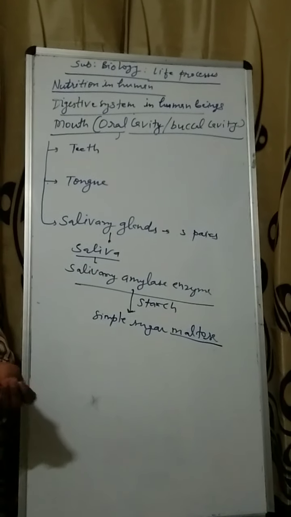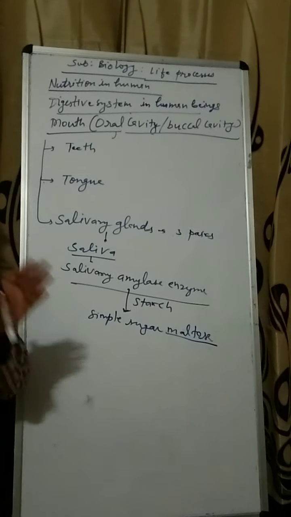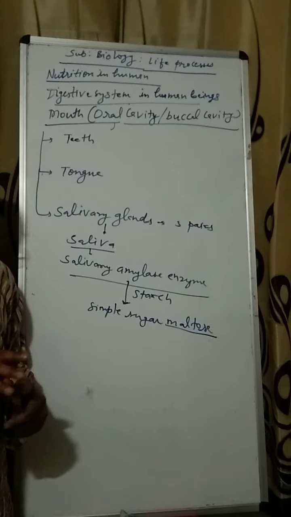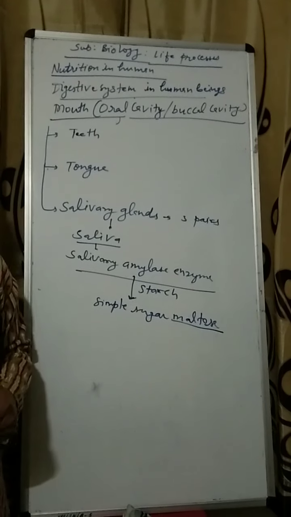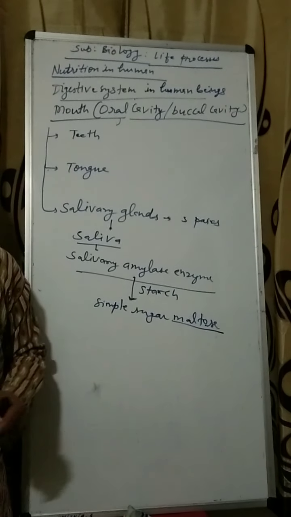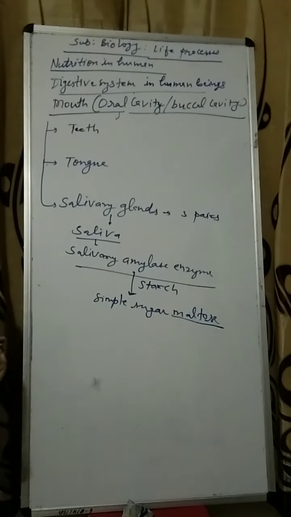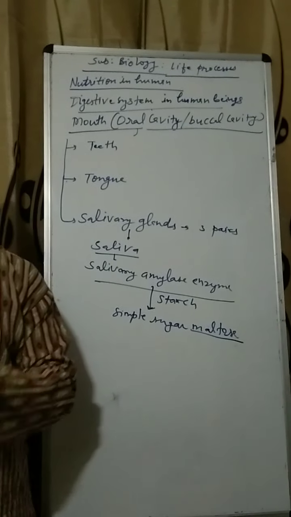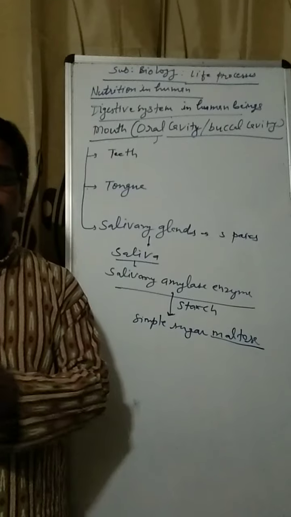Starch is what? Already we have discussed that in the formation of food in photosynthesis, glucose is produced in animals and plants. Glucose is the fuel for our body, but it should be stored in a safe form when it is not needed.